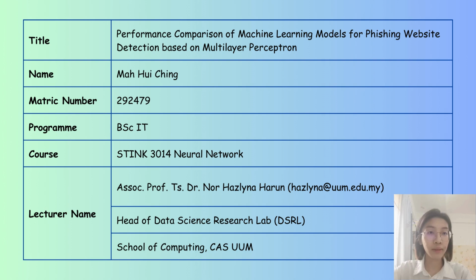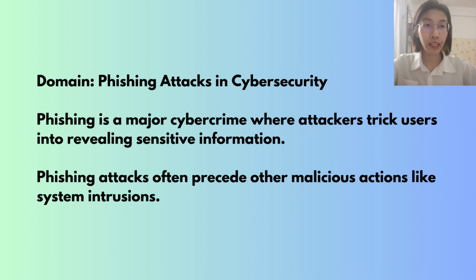Good day everyone, my name is Mah Hui Ching, my matric number is 292479. My project title is Performance Comparison of Machine Learning Models for Phishing Website Detection based on Multi-Layer Perceptron. My domain is phishing attack in cybersecurity.